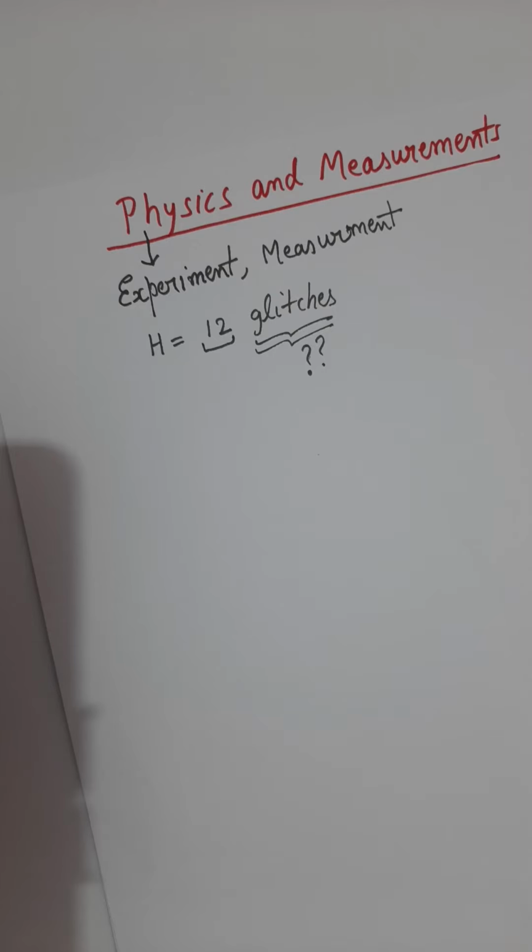If person A takes a measurement and submits the report as the measured distance is 12 glitches, now when the person B will read this report, the person B cannot understand what is glitches.